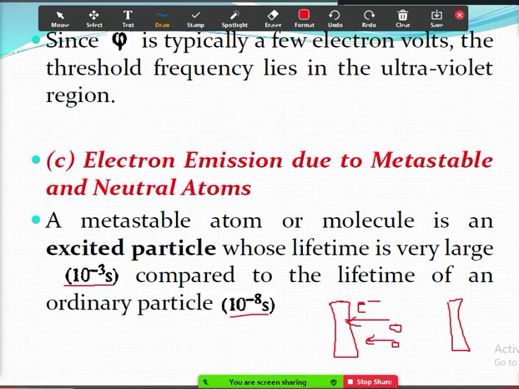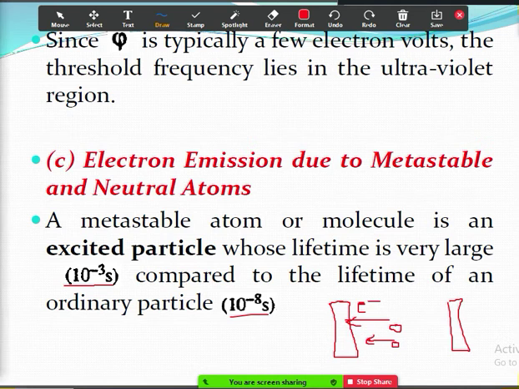That particle may recombine and become a neutral atom again, or it may lose its energy, whatever may happen. So in the process of ionization, this metastable atom plays one more role. Generally a metastable atom has more lifetime, that is 10 power minus 3 seconds, compared to the lifetime of an ordinary particle, which is 10 power minus 8 seconds.